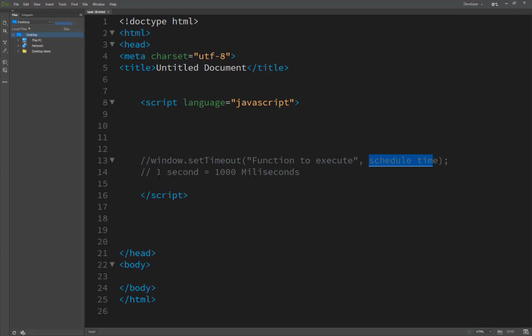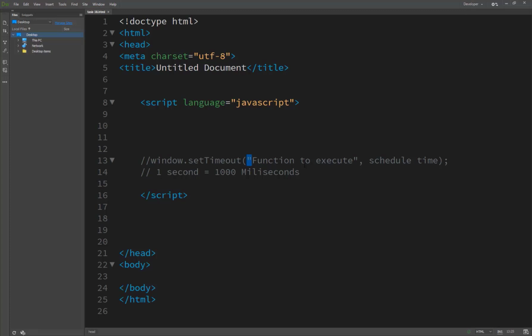The function to execute is specified as if you were calling the function normally, but in a text string, between two commas. It must be a text string, so in double quotes you must write the function name. The text string contains the actual text of the command to execute.